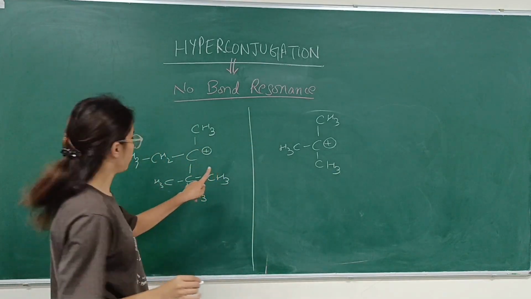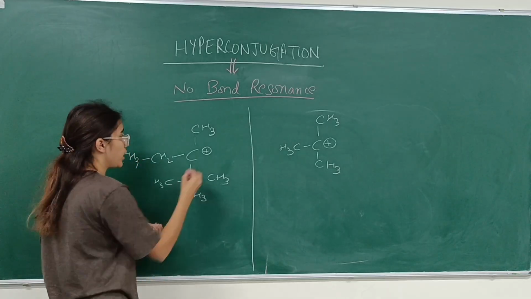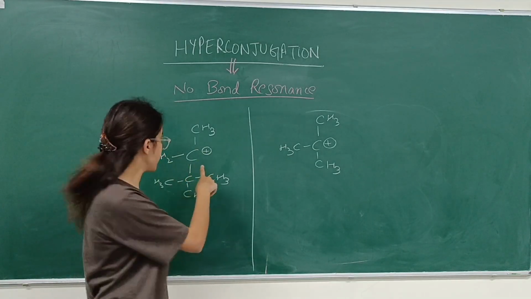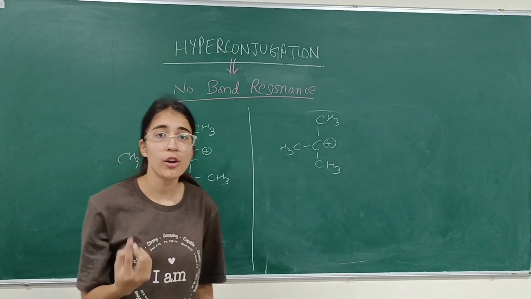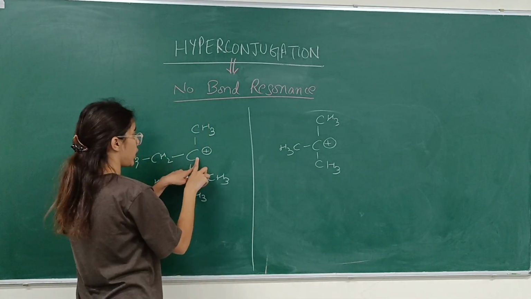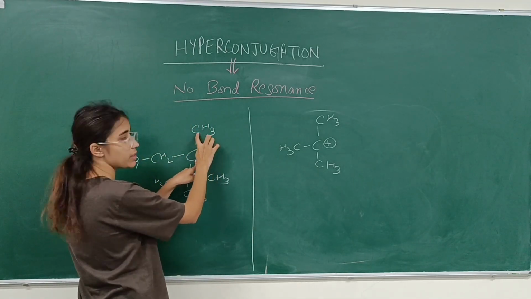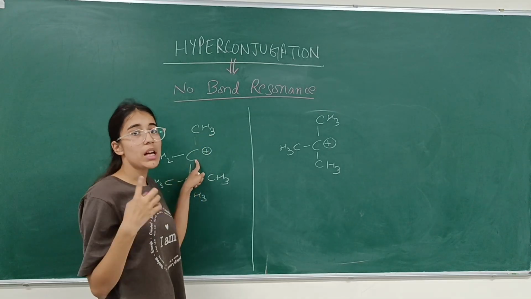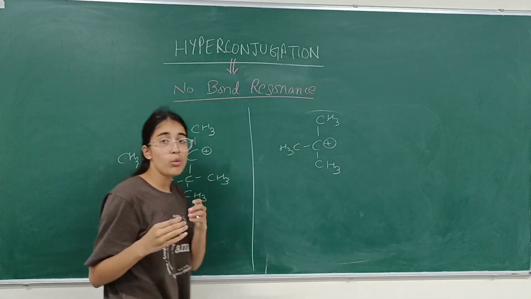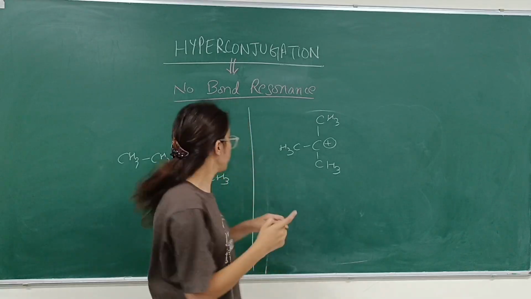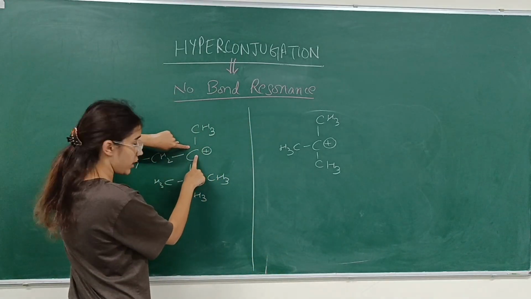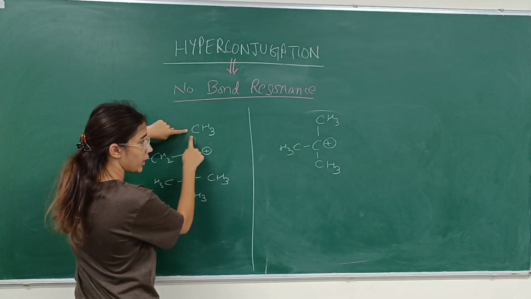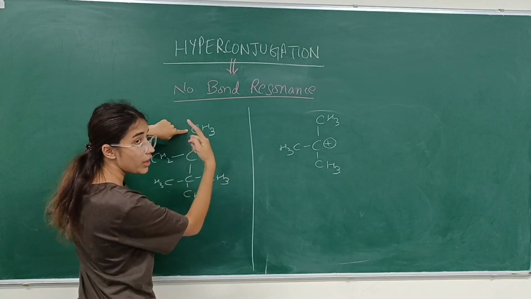Okay, let's come to this structure. Here this is the electron deficient carbon. With respect to this carbon we will see how many alpha hydrogens will be there. Adjacent to this carbon is this carbon, and hydrogens attached to this carbon will be termed alpha hydrogens. We have to do it very quickly in our mind: electron deficient, adjacent to this carbon is alpha carbon, and attached hydrogens to this alpha carbon are alpha hydrogens.